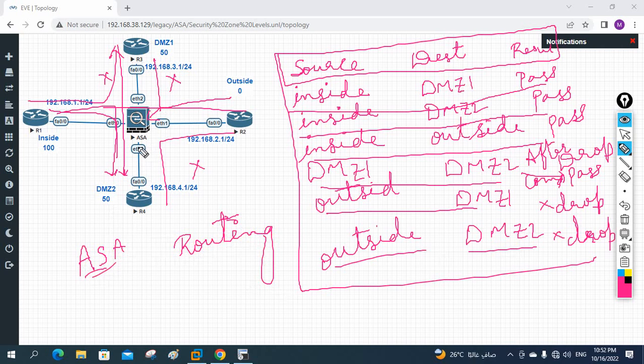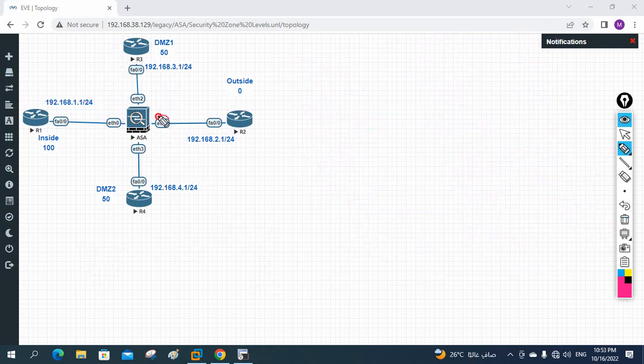Now we did not do any routing in the ASA firewall, we only assigned IP here, IP here, IP here. We did routing on the router only. The default route we created, so we have the connectivity in the lab whatever we did, but we did not do any routing in the ASA firewall. So in our next class we are going to learn static and dynamic routing, how we can configure inside the ASA firewall.